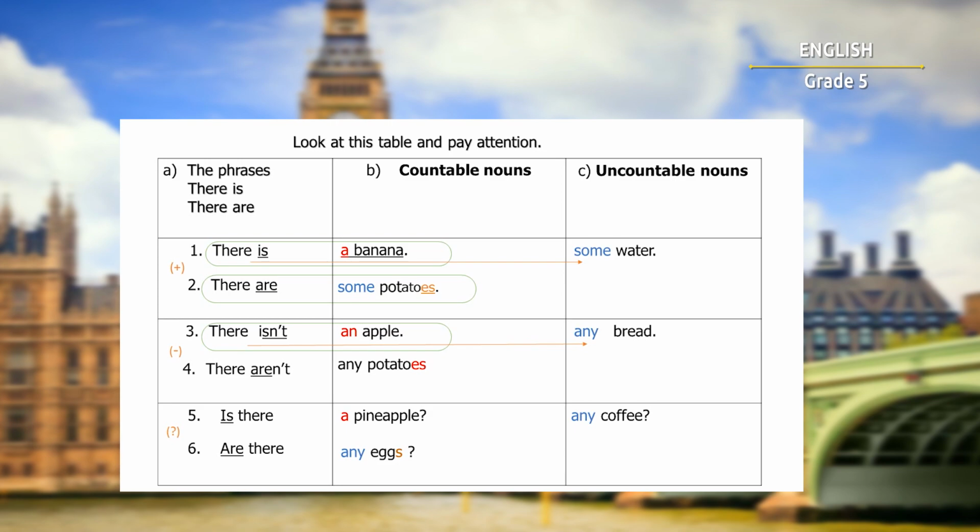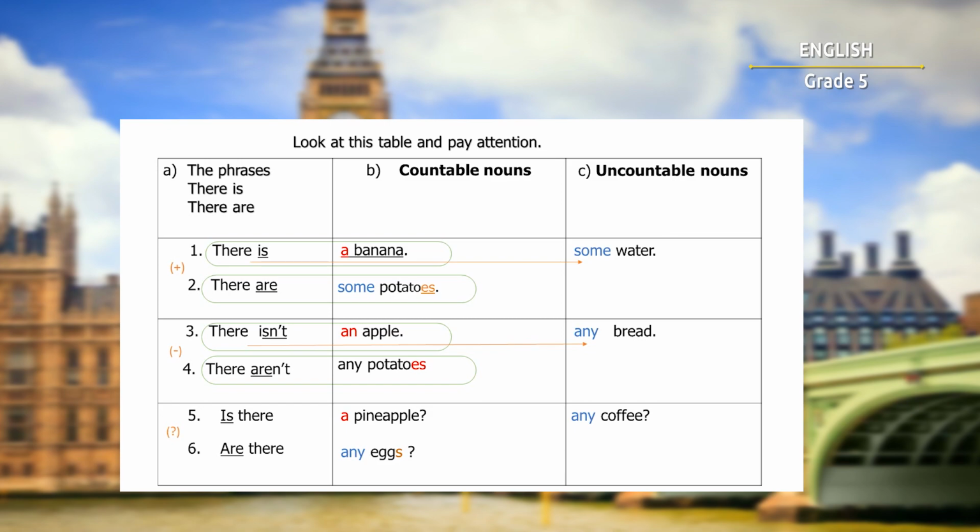There isn't any bread. It's okay. We use any in the negative sentence and bread is uncountable, and uncountable nouns are always in singular, so the verb is in the singular too. The next sentence: there aren't any potatoes. Any is used because it is a negative sentence, and the countable noun is in the plural. That's why the verb goes in the plural for countable nouns in negative sentences and questions.